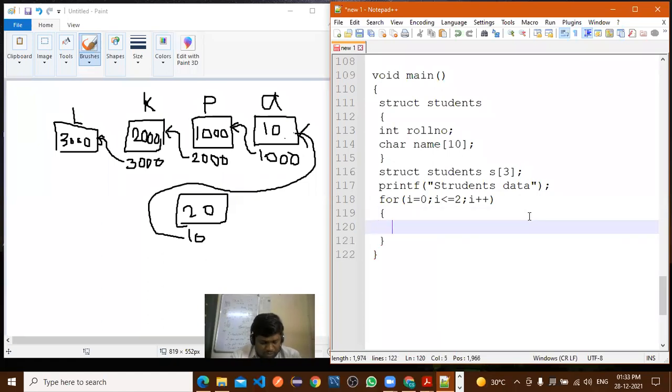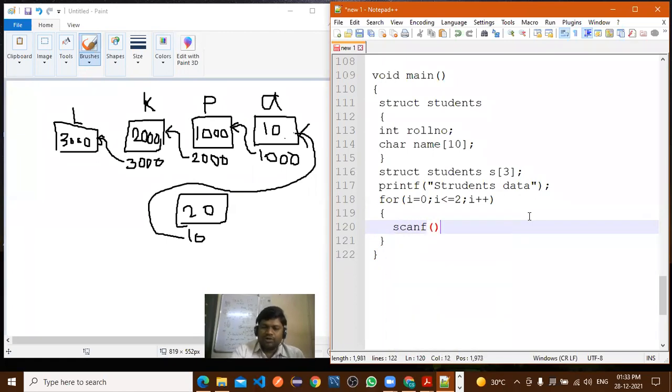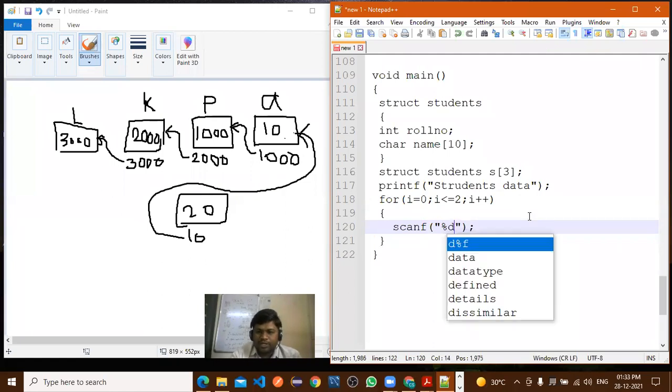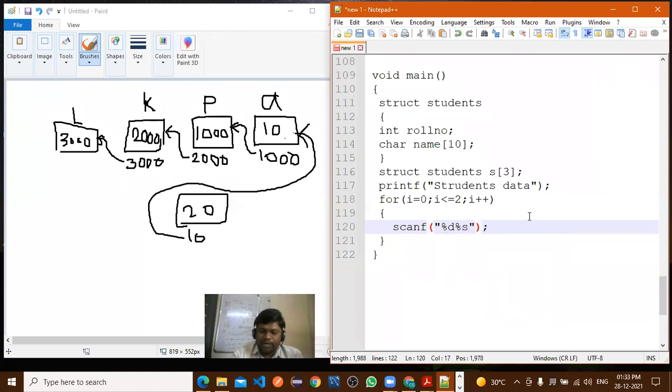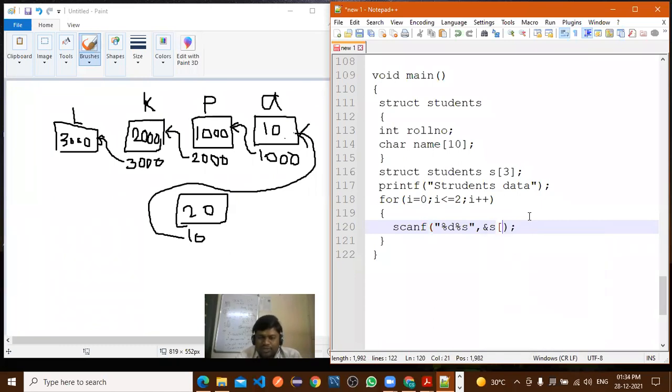First we need to take all the info from the user. Now how to take it from the user? Roll number means %d, then comma, and ampersand. Here we are inserting 3 records.